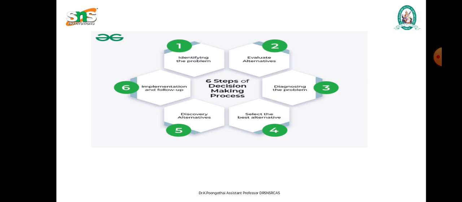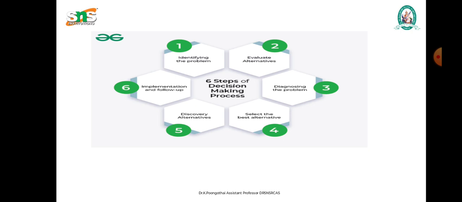The fourth step is deciding the best course of action. After evaluating the various selections, the manager should decide the best alternative in deciding the best course of action. It includes the manager taking into account economic risks, limitations, and resources, and the feasibility of its implementation.